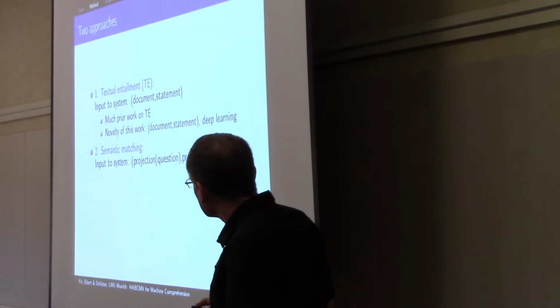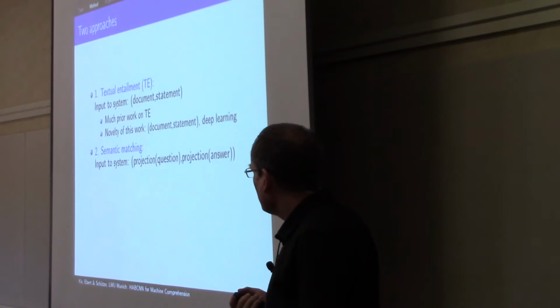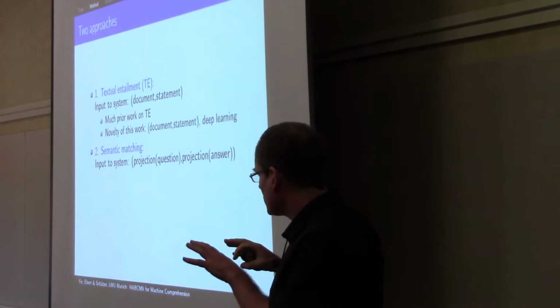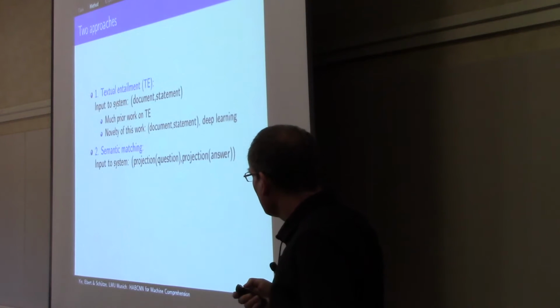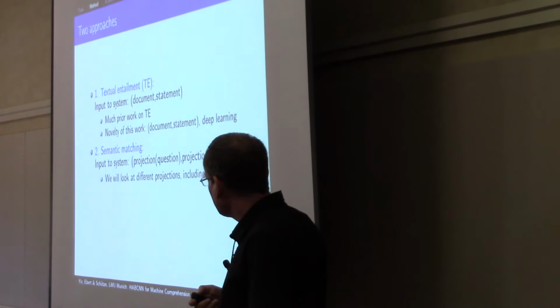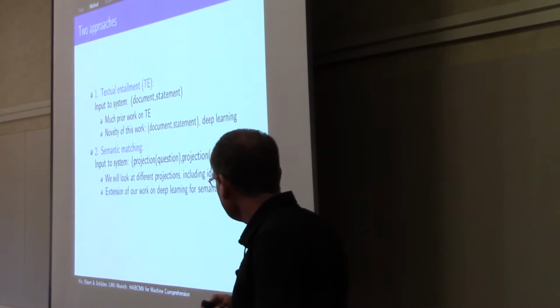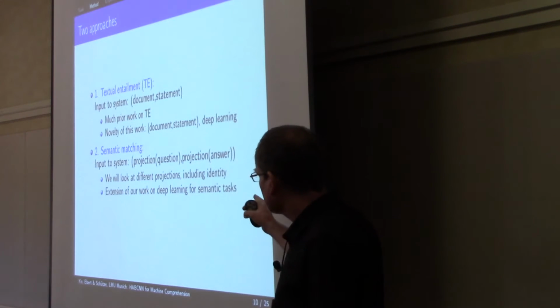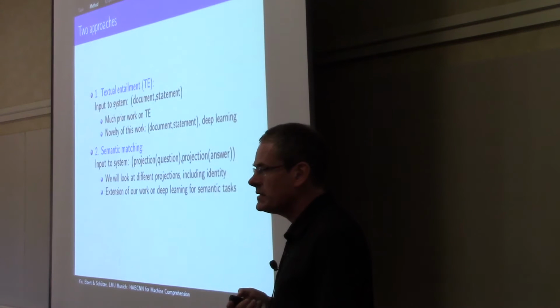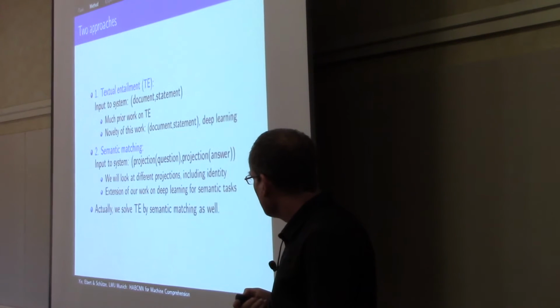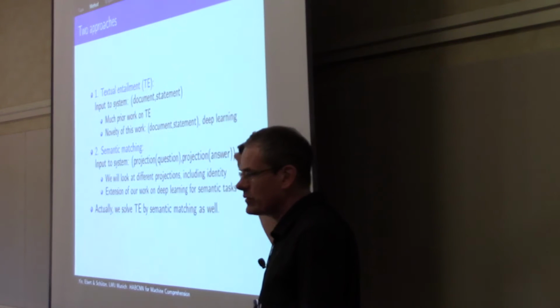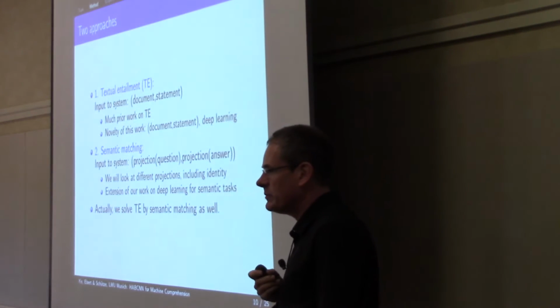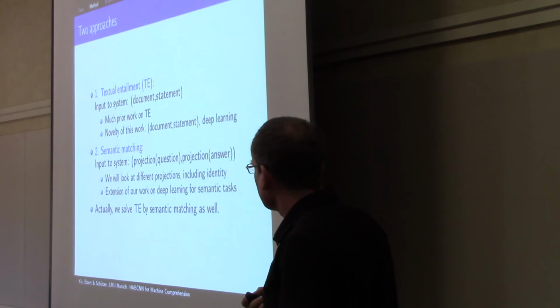Our second approach is semantic matching. In that case, the input to the system is a pair of projection of question, projection of answer, where we look at different projections, including identity. And this is an extension of our work on deep learning for semantic tasks, which is mainly based on semantic matching. And actually, we solve the textual entailment task also by semantic matching. So all of these are ultimately based on semantic matching.